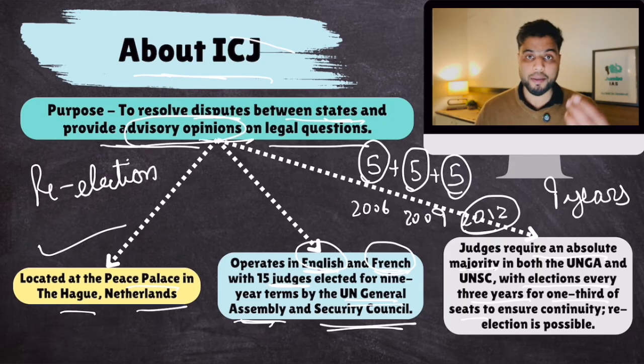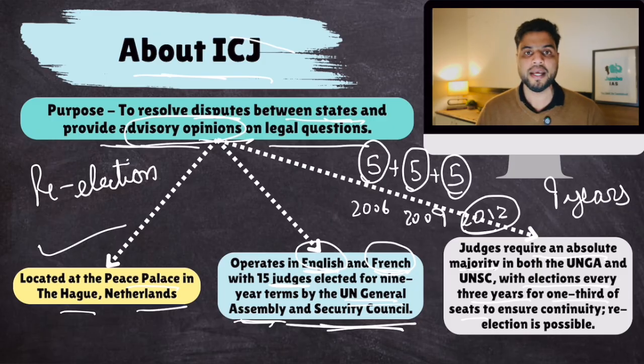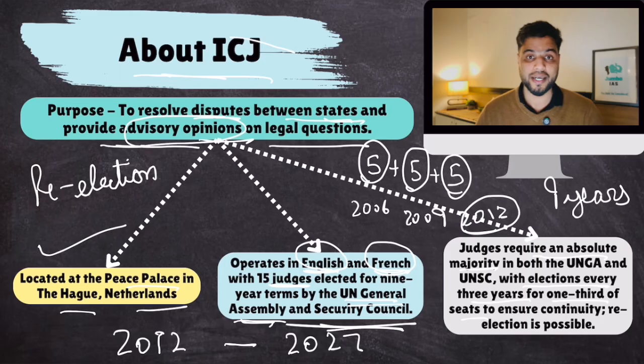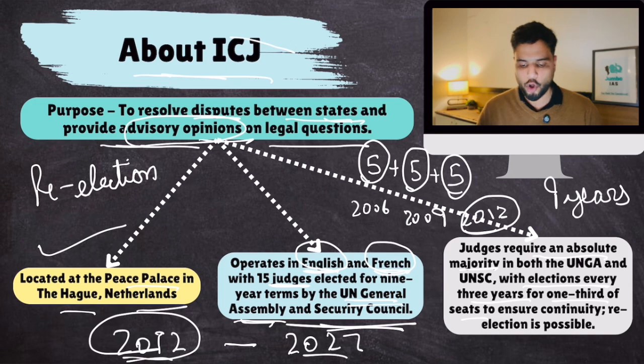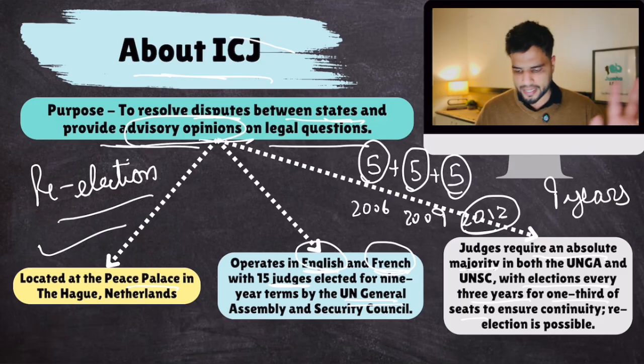The famous example is that India has an Indian citizen as a judge in this ICJ. His name is Dalveer Bhandari. We'll talk about him. He has been in ICJ since 2012 and his term would end in 2027. He'll serve for around 18 years. He was re-elected. There is some confusion with respect to that, but his 9-year term ended around 2020, 2021. So he was re-elected. So he has been in ICJ for a long time. So remember this part. Re-election is possible. Clear?